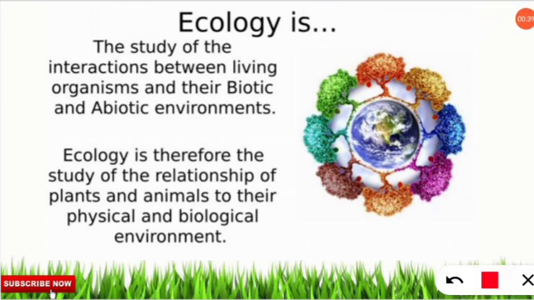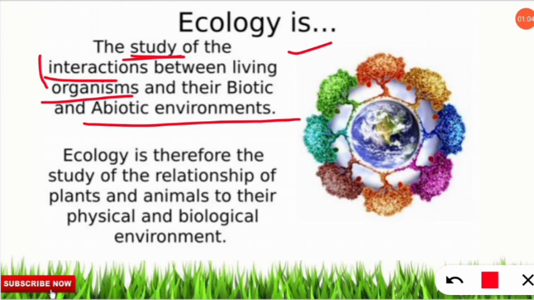Ecology is the study of the interactions between living organisms and their biotic and abiotic environment. Most of us will be thinking that last class we also studied about this. Yes, that is true, because we learned about ecosystem, which is the interaction between living beings and their biotic and abiotic environments. But when we are studying that interaction, that study is called ecology. So ecology is the study of the relationship of plants and animals to their physical and biological environment. That relationship can be negative, and it can be positive. We can't predict, because it is very complicated.